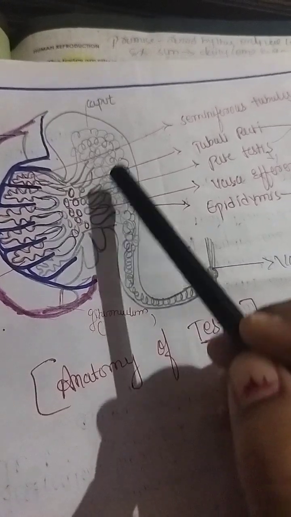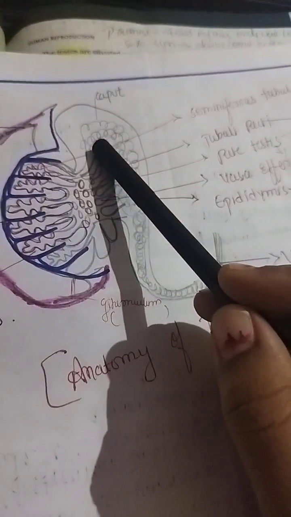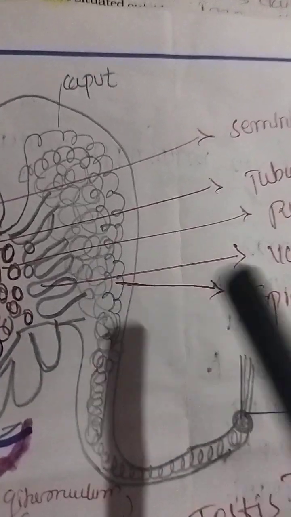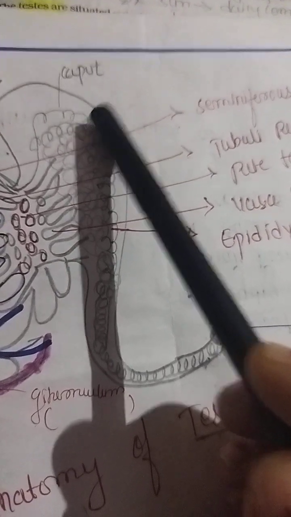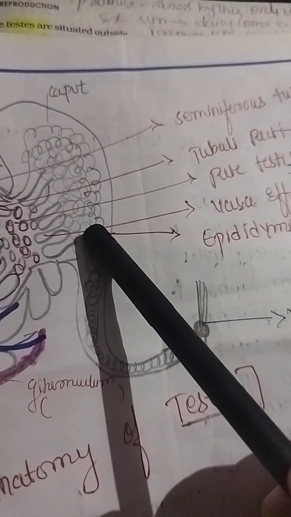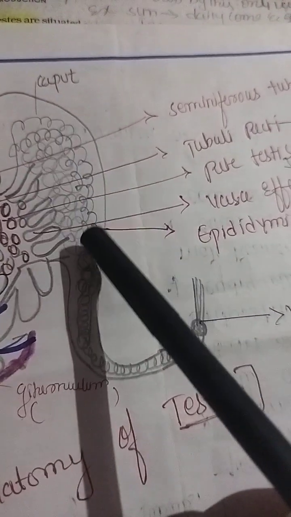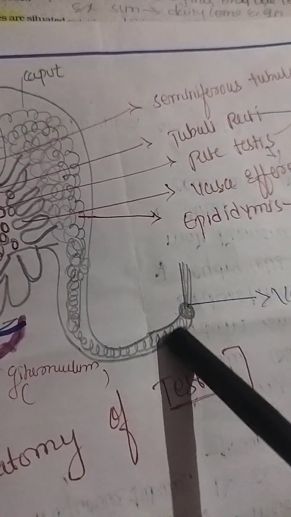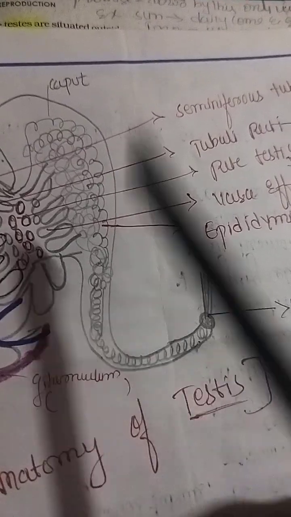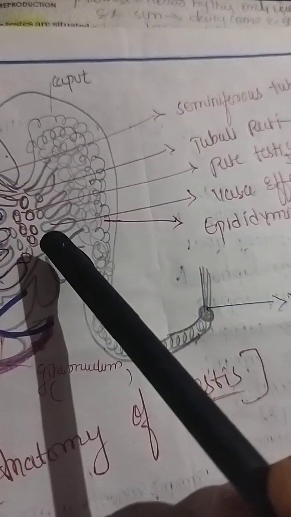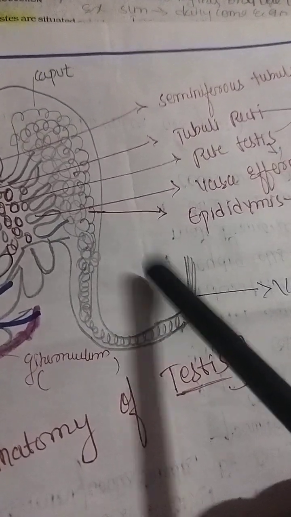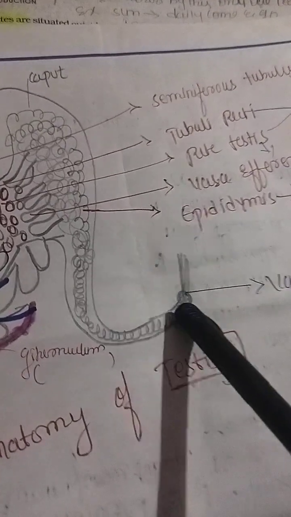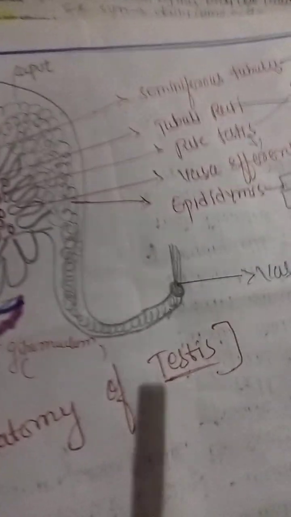Thus, the vasa efferentia send sperm to the epididymis. The epididymis again has 3 parts. The first part is the caput, that means head. The middle piece is the corpus. Then the last part is the tail. So head, middle and tail. This tail is what we call the cauda. Caput, then the middle is the corpus, and the tail is the cauda. The cauda part is connected to the vas deferens.